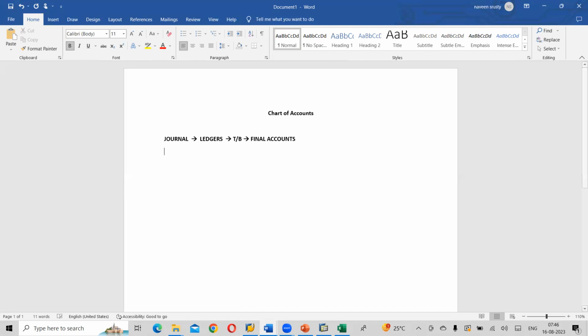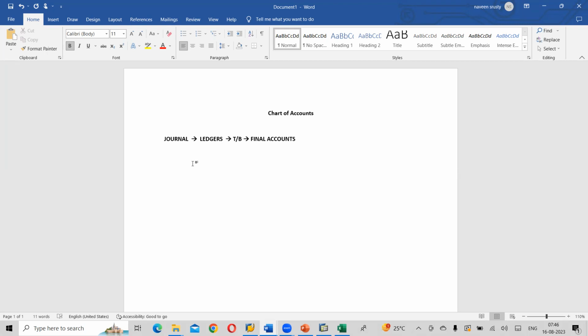But here, in accounting software or any ERPs, what we are going to do is... what do you mean by journal? Debit and credit entry. What do you mean by debit and credit? Booking of transactions. What do you mean by transaction?